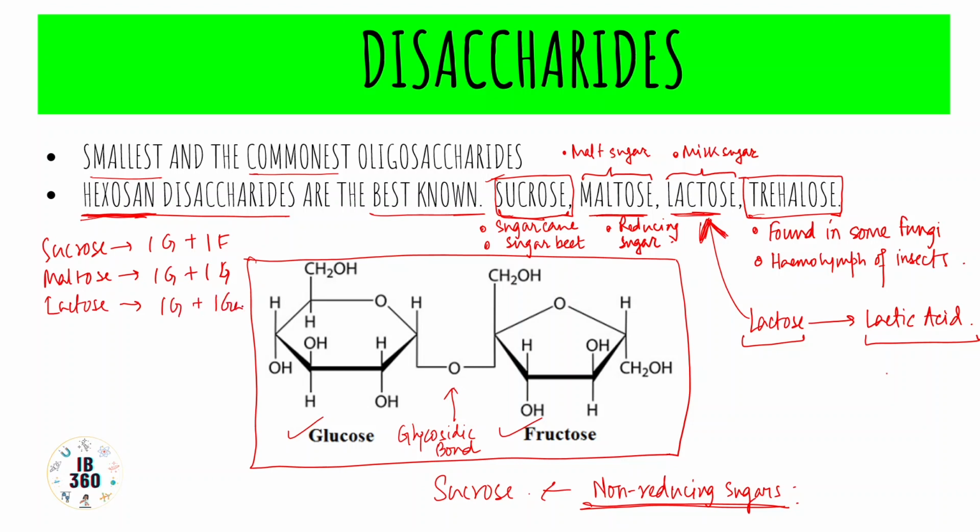Another important thing which comes into play is the sweetening index, which is not that essential, but if you want to know the sweetening index of sucrose, maltose, lactose, they are respectively 100 for sucrose, for maltose it is 32, for lactose it is 16. So these are the sweetening index, SI. Okay, so this is all about today. In the next class we will talk about reducing and non-reducing sugars in detail.